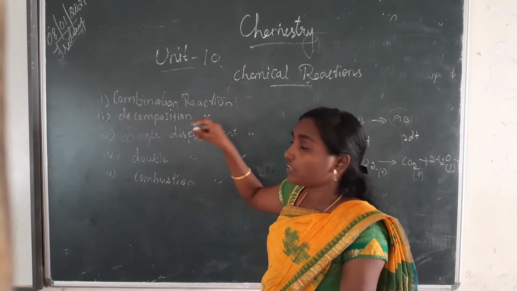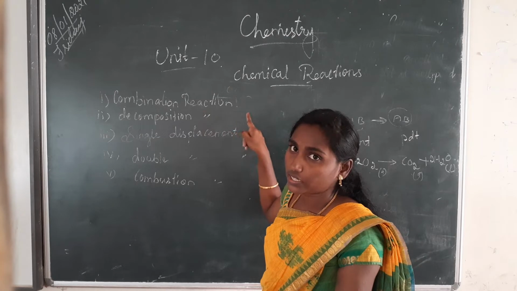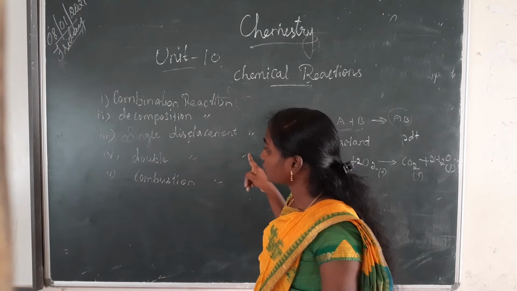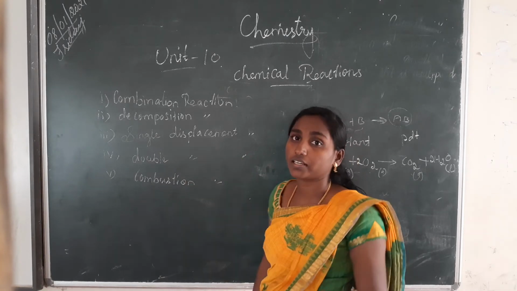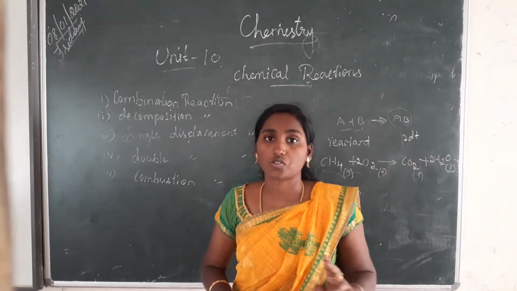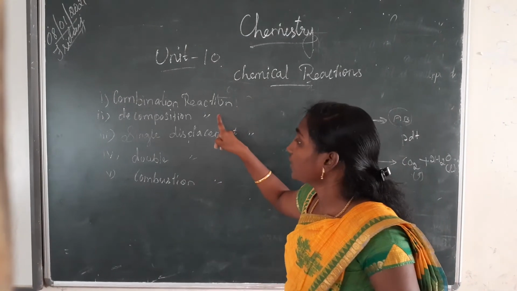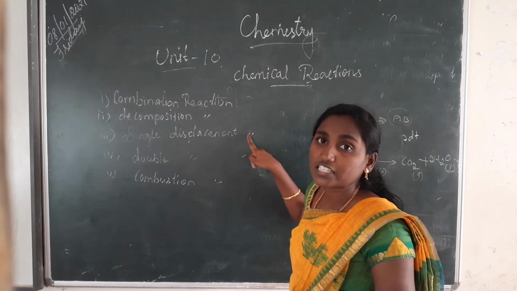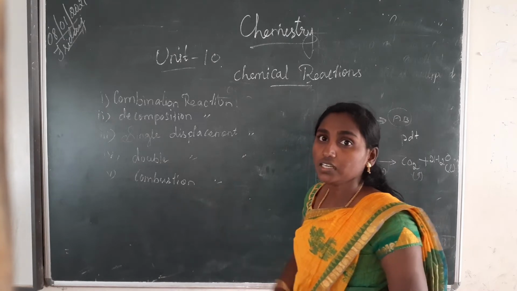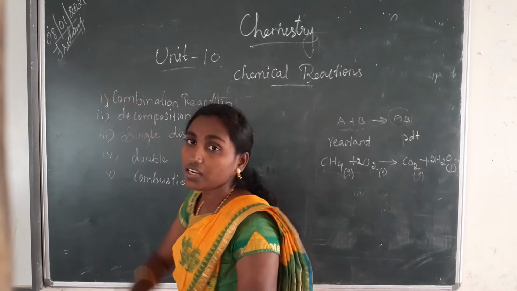So what are the chemical reactions we are going to learn here? Combination reaction, decomposition reaction, single displacement reaction, double displacement reaction, then combustion reaction. Okay, what are the types of chemical reaction? Maybe they will ask it in a 2-mark question. Okay, what are the types of chemical reactions? Combination, decomposition, single displacement, double displacement, then combustion reaction. Okay, today we are going to learn about this combination reaction.